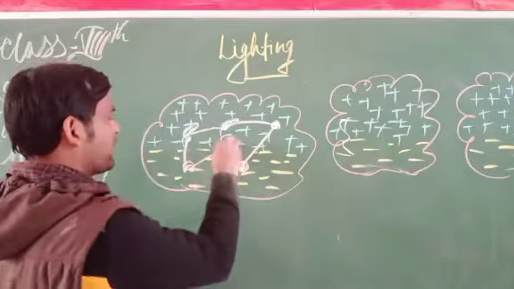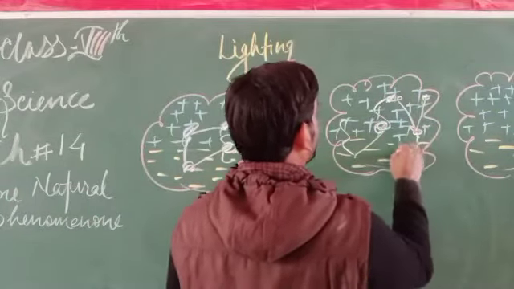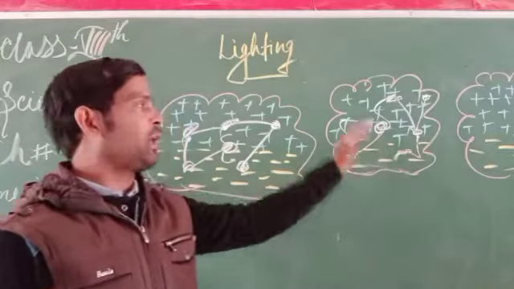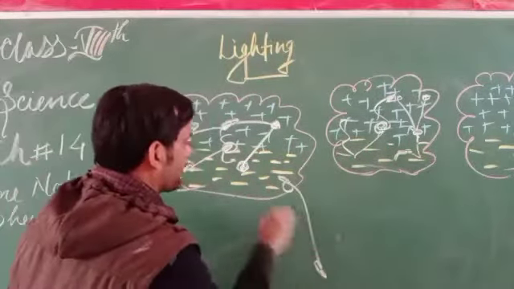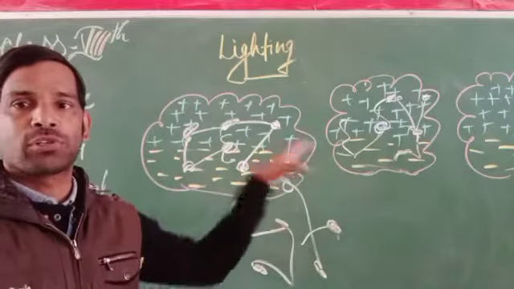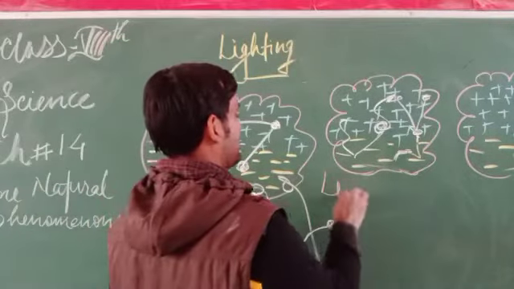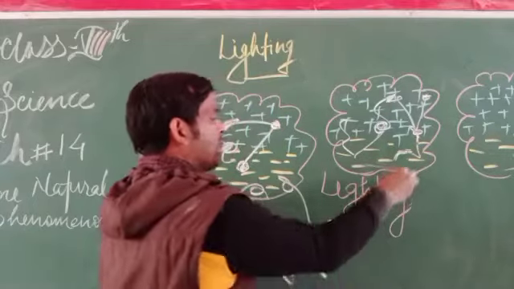By the striking of these charges from one place to another, this could run from one cloud to another cloud, within a cloud, or from the clouds to the ground in a zigzag motion. This zigzag flow of charges is called lightning.